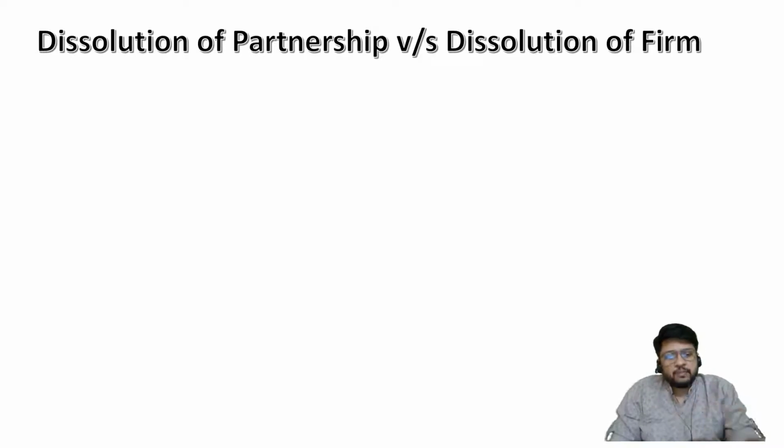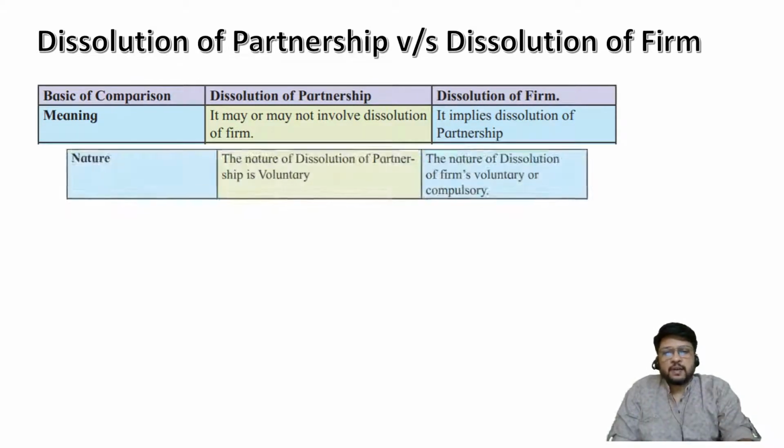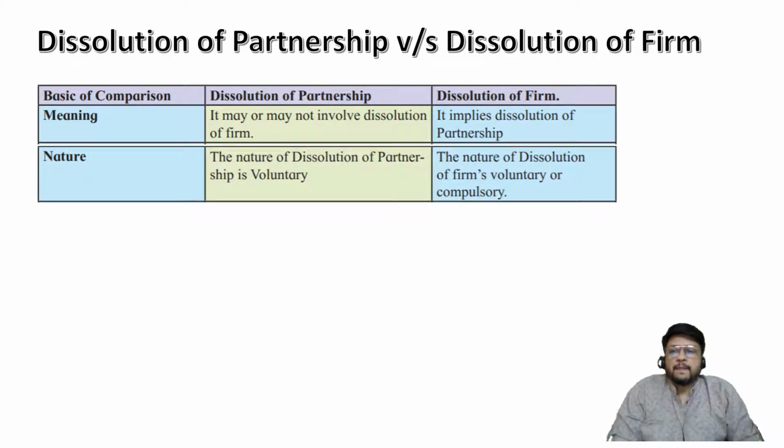Let us summarize the points which I discussed just now. What are the different distinctive points between dissolution of partnership and dissolution of firm? What is the meaning? Dissolution of partnership means it may or may not involve dissolution of firm. Every time when a partnership is dissolved, there is no guarantee that the firm is also dissolved. But whenever there is dissolution of firm, it implies that the relationship is also gone. That means it implies dissolution of partnership also. So when a partnership is dissolved, firm may or may not be dissolved. But when the firm is dissolved, partnership is always dissolved, because partnership is purely relationship, whereas firm means business.